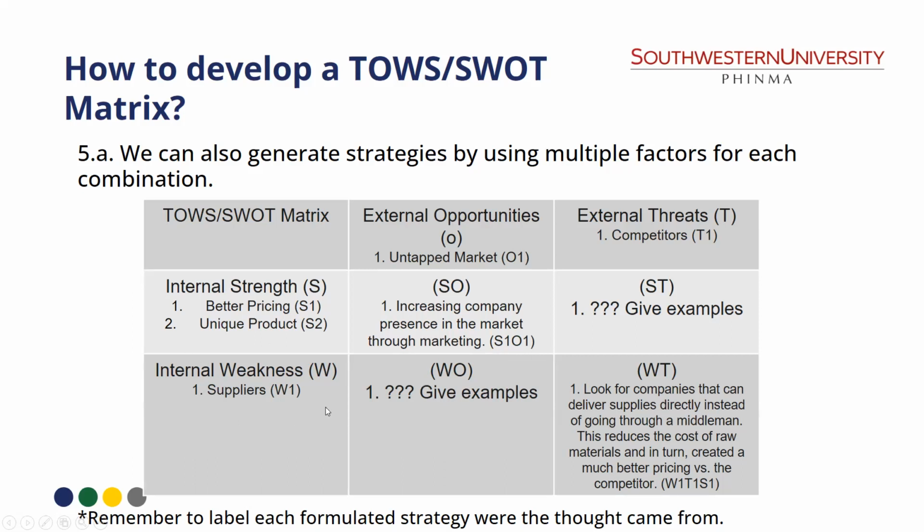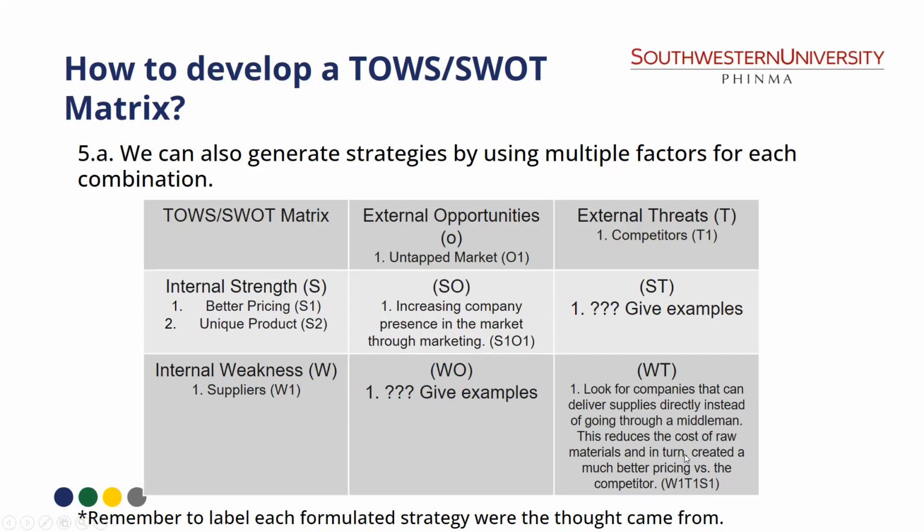So, sa weakness natin, we identify that we are weak in suppliers, pangit yung mga suppliers natin. And you have a threat of new competitors. Diba? So what can we do? Look for companies that can deliver supplies directly instead of going through a middleman. As mentioned in your supply chain management, na mas mura pag kumuha tayo directly sa mga manufacturers instead of going through retailers. This reduces the cost of raw materials and in turn creates a much better pricing versus our competitor.